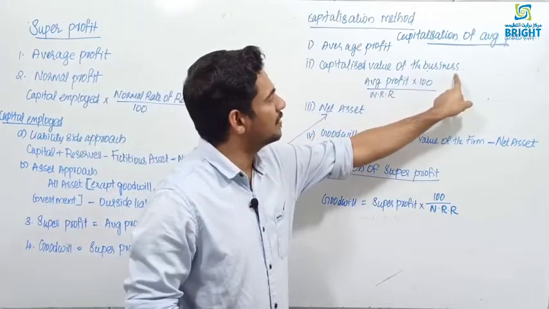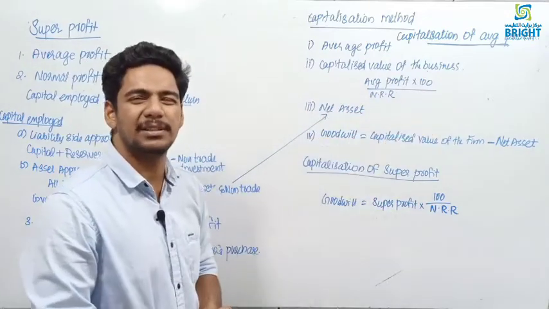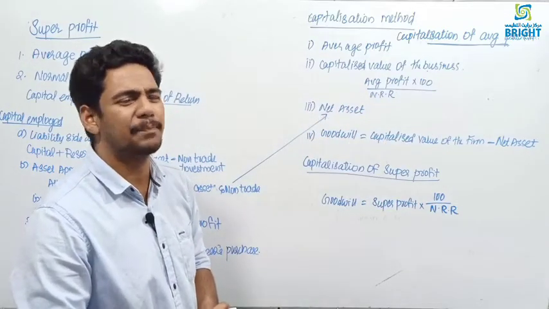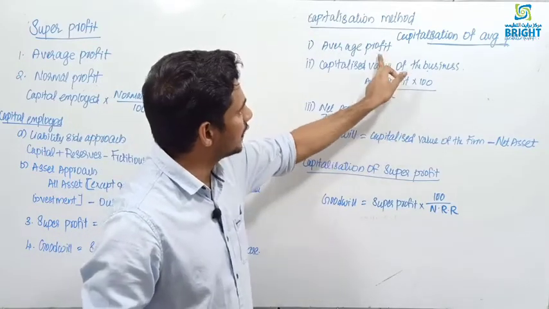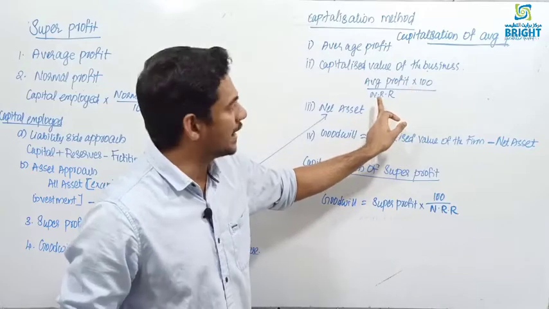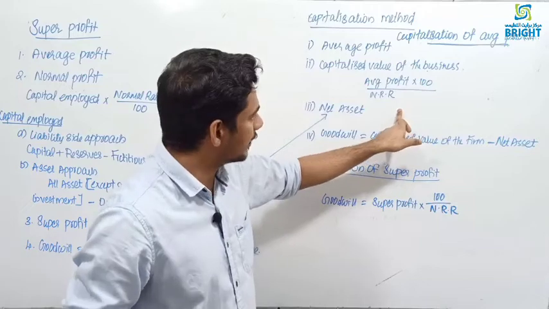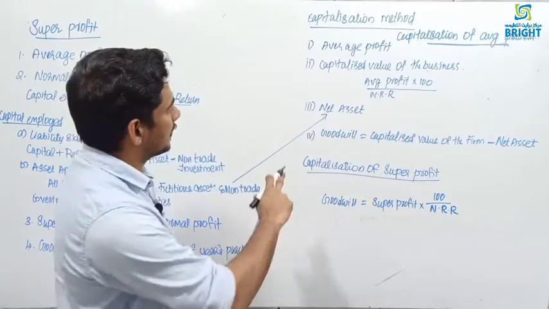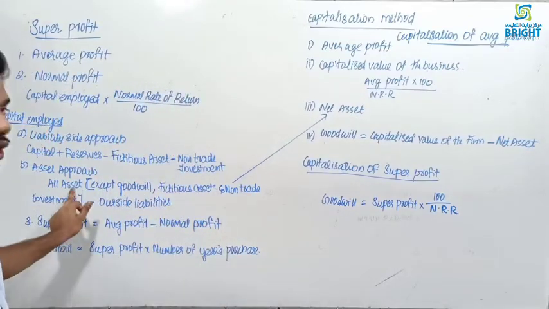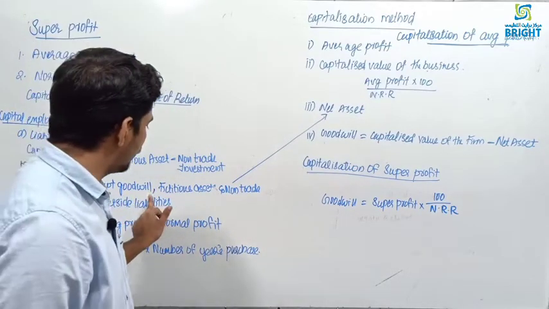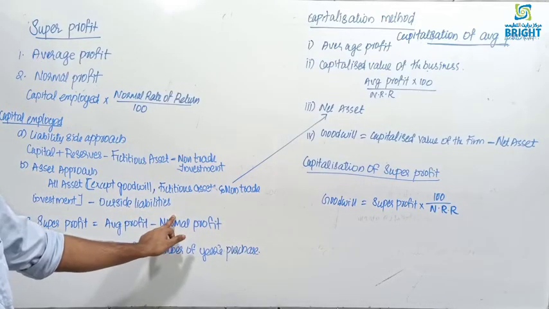Then you have to find out the capitalized value of the business. How to find the capitalized value? Capitalized value, the formula: average profit into 100 divided by normal rate of return. Then third step in this, you need to find the net asset. Net asset is equal to total asset except goodwill, fictitious asset, non-trade investment minus outsiders liability.